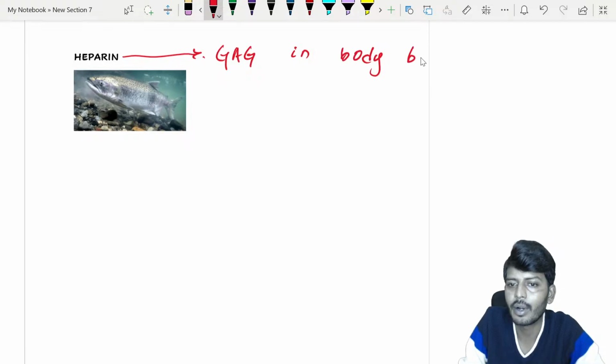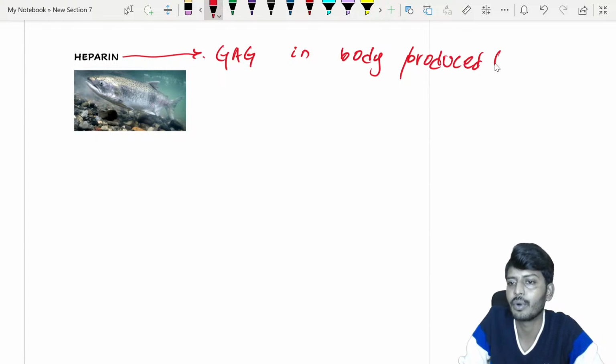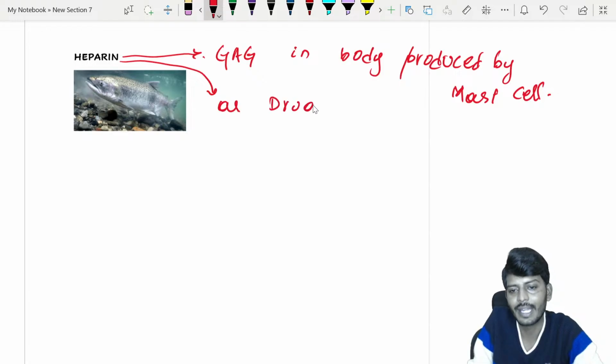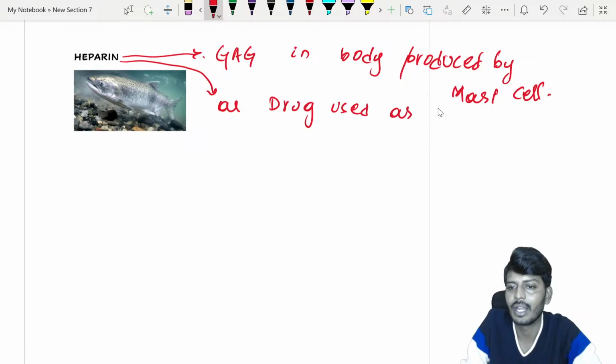Produced by which cells? That's very important: produced by mast cells. But what is the use as a drug? As a drug, when do we use it? As a drug, it is used as an anticoagulant.